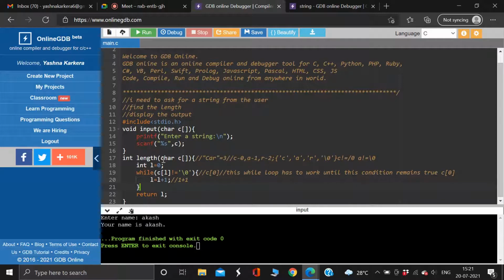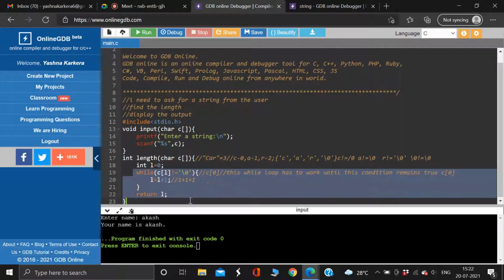So now my value of L is what? 2. What is C of 2? R. Is R not equal to the null character, true or false? True, so it will work and L will be incremented by 1. Now what is my value of L? 3. What is C of 3? The null character. So this is false. Then what will happen to the loop?